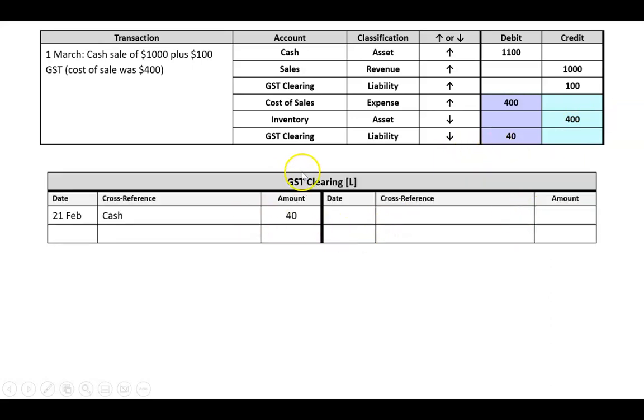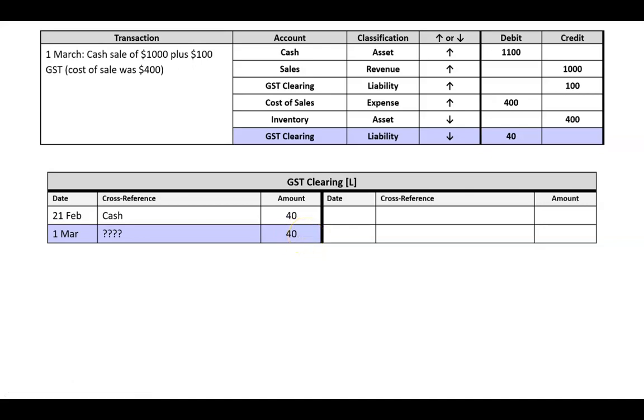But let's look at the other reason. In this GST clearing ledger from earlier, so back in February, we said 21st of February, there was a debit for 40. Now remember, this is a decrease to a liability. We're going to get this money back from the government. Okay, that's the way the system works. Now, if we were to do this again on the 1st of March and go to GST clearing here and do another debit, I've double counted. First of all, I don't have a cross-reference because there is no credit for it, so that doesn't work. But I'm now going back to the government saying, can you give me $80 of GST back, please? When really, I should have only asked for 40.